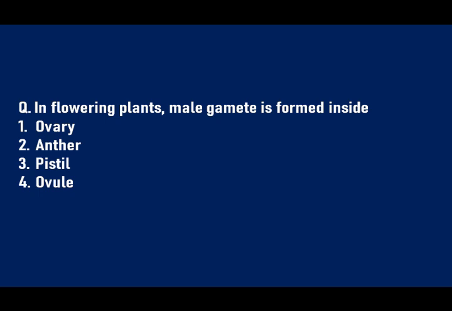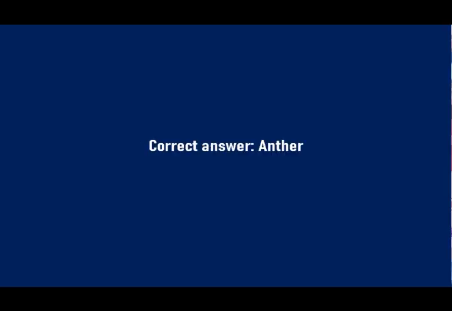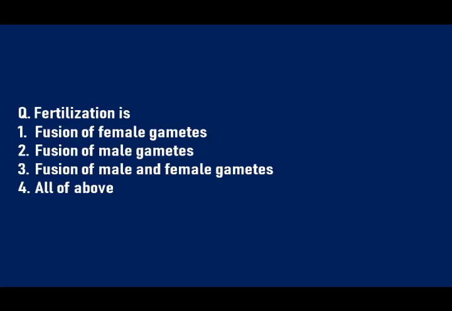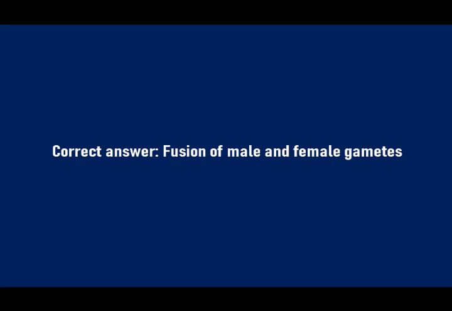The next question. In flowering plants, male gamete is formed inside which part? Options are ovary, anther, pistil, ovule. So the answer is male gametes are formed inside anther. Next question. Fertilization means, options are fusion of female gamete, fusion of male gamete, fusion of male and female gamete, all the above. So children, you know the answer. Fertilization is fusion of male and female gamete.